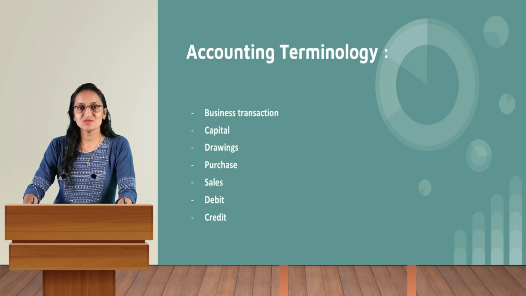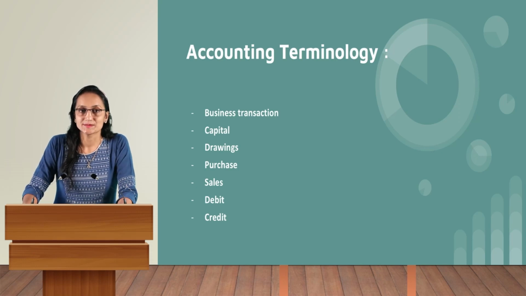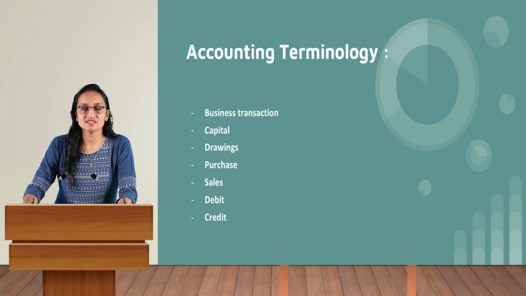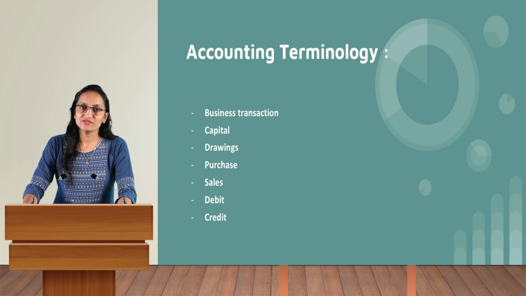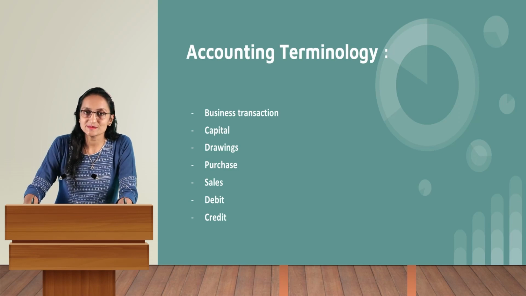Sales. Sales means the goods which the business owner sells only for business purposes and not for any other purpose. For example, if furniture worth rupees 5,000 is sold by a grain merchant, that cannot be called sales, because a grain merchant only deals with grains and cereals. So if he is selling assets, that will not be denoted as sales. Sales will be denoted only for the goods that he deals in for business purposes.